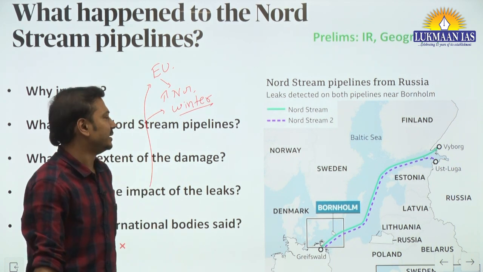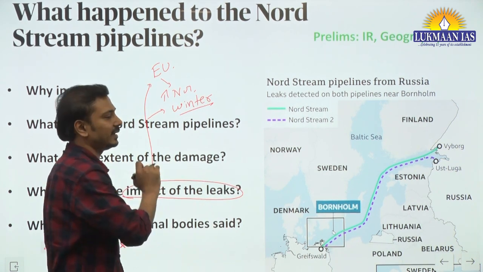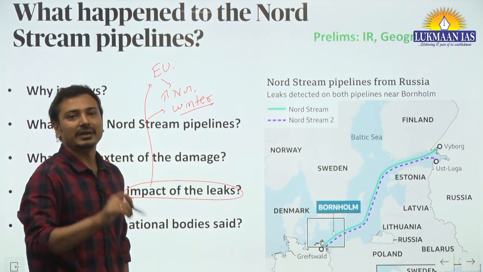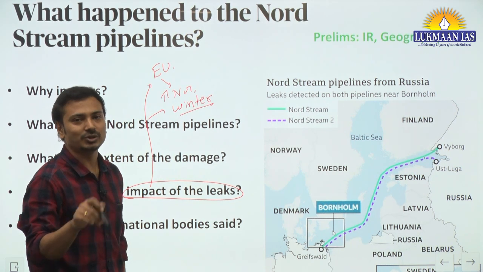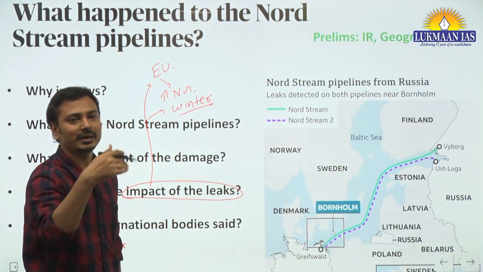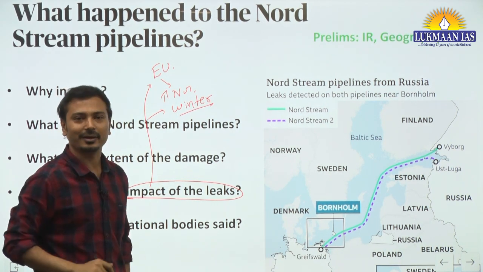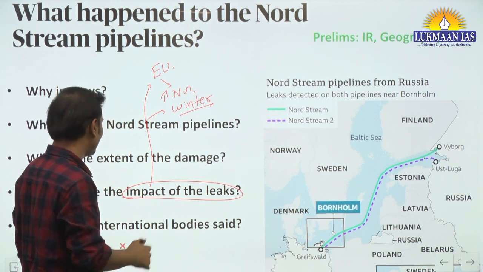But at present, this is the situation, and it is being said that because of this leakage and damage that is done, even if the war stops and the negotiation starts, the leakage for this pipeline will take a lot of time for the maintenance. So, इस बार का winter तो चला गया. Okay, so this is going to be the impact.